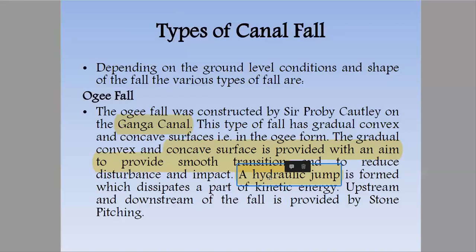When water is flowing with a depth above the critical depth, that is subcritical, and when water is flowing with a depth below it, it is supercritical flow. When water flows from supercritical to subcritical, that phenomenon is called hydraulic jump.